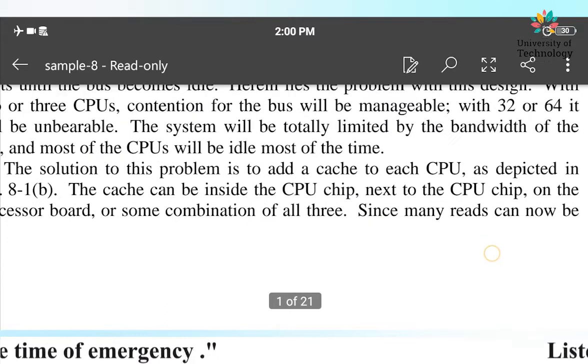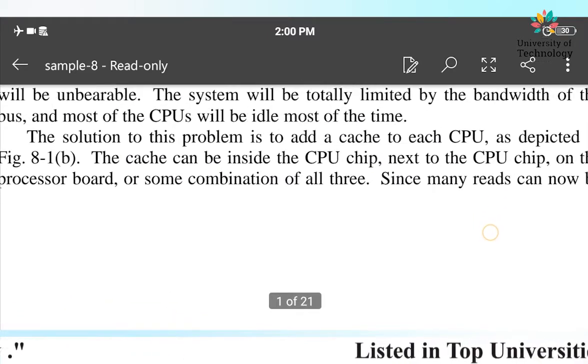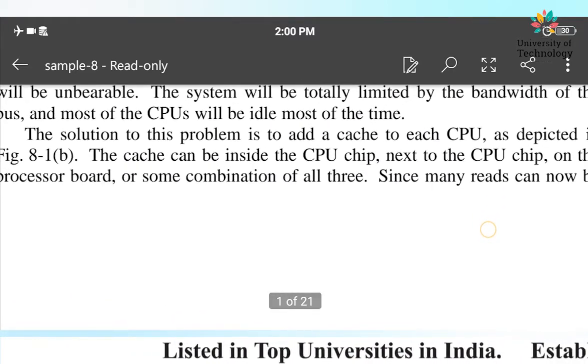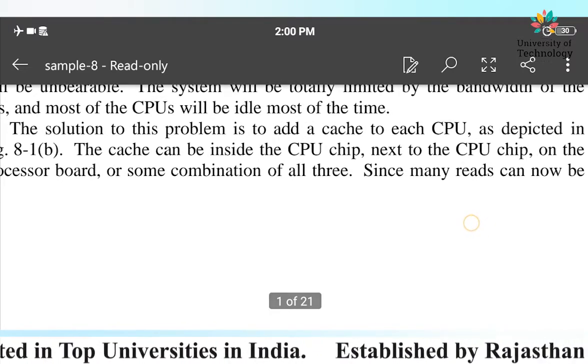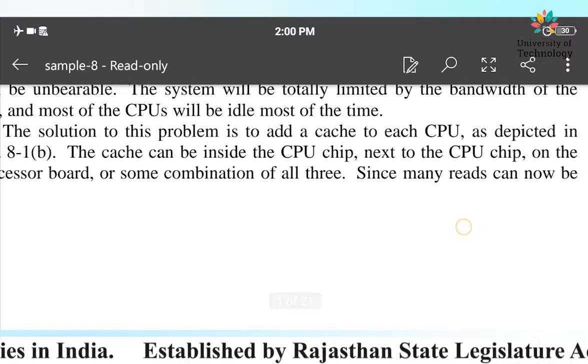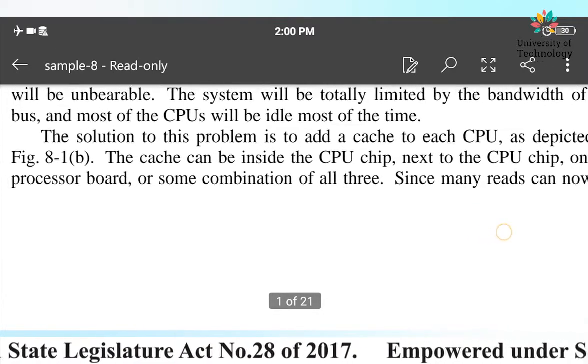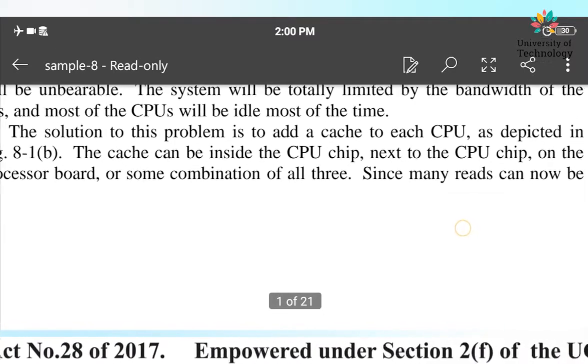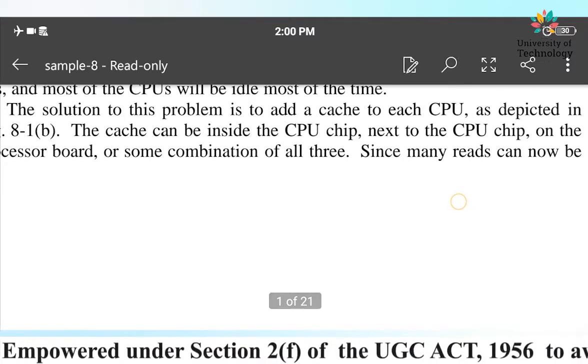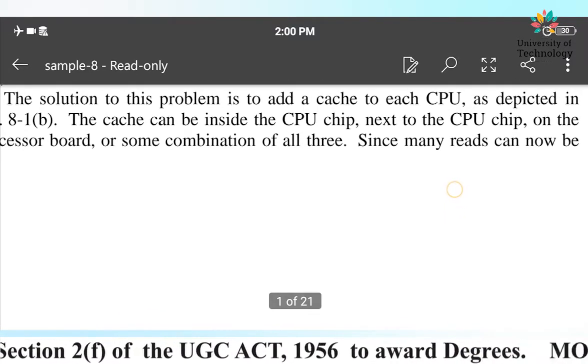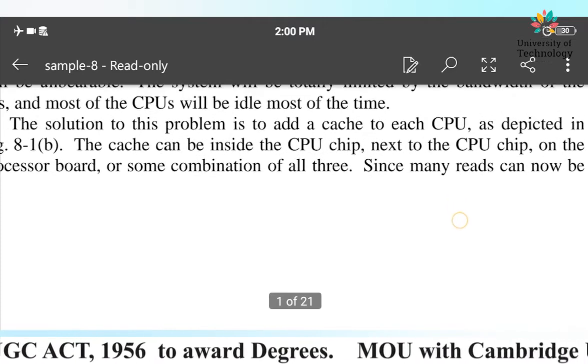As you can see in figure 8.1b, the cache memory can be inside the CPU chip. We have actually inserted the cache memory inside the CPU chip, and then next to the CPU chip on the processor board is the same combination of three. The combination remains the same; only the cache memory is introduced inside the CPU chip.